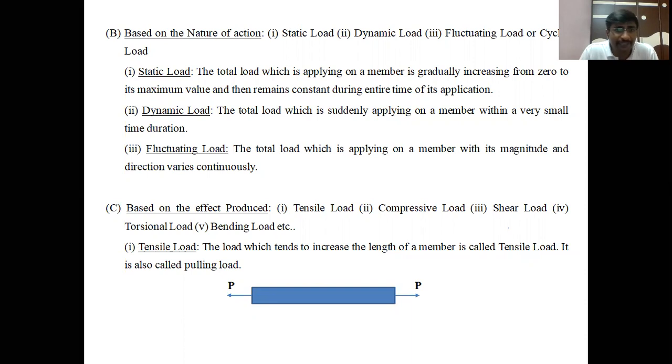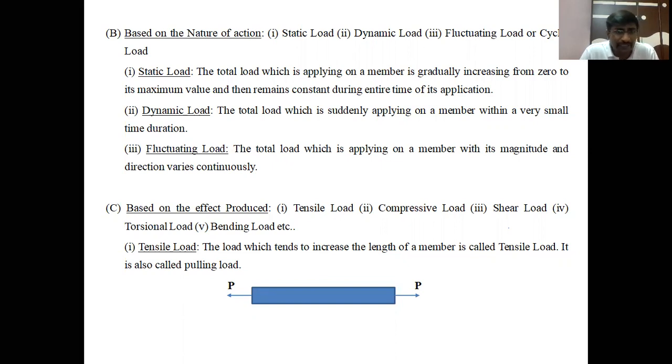Next, the third classification is based on the effect produced by the load on the member. These are the tensile load, compressive load, shear load, torsion load and bending load. These are the five types of loads based on the effect produced by those loads.